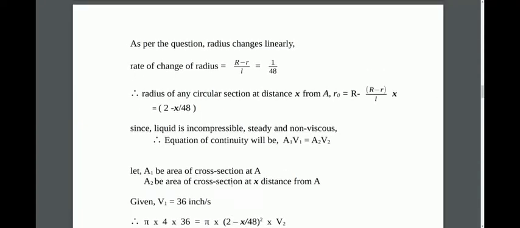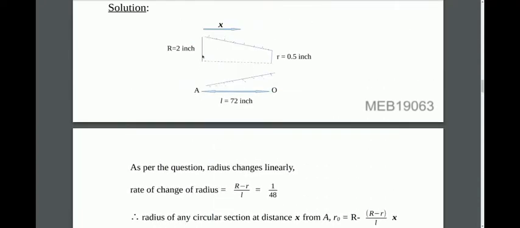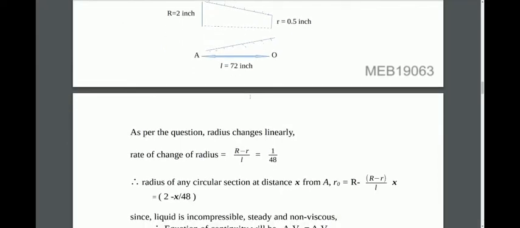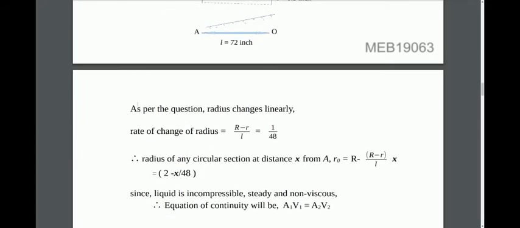And for A2, we need to calculate the radius at some distance x from point A, somewhere here. For that, we need to calculate the radius first. Since the diameter changes linearly, the radius will also change linearly. So the rate of change of radius would be total change in radius upon length, which comes out to be 1 by 48.